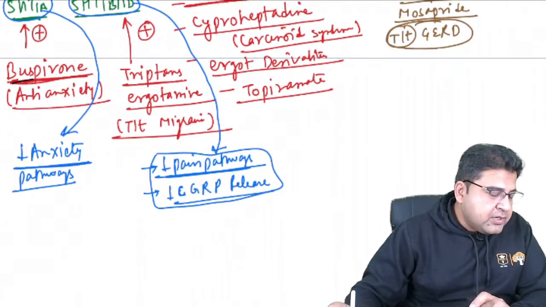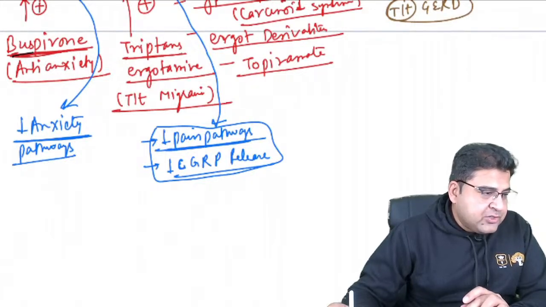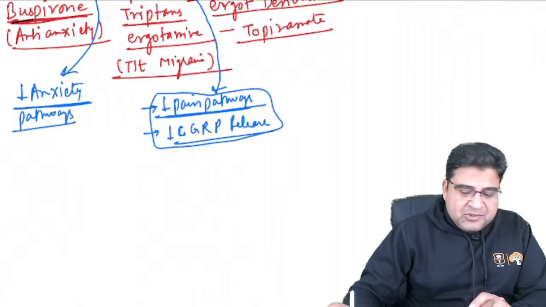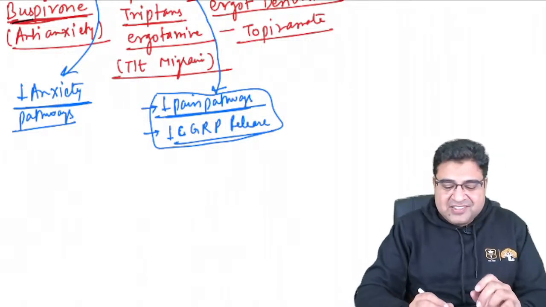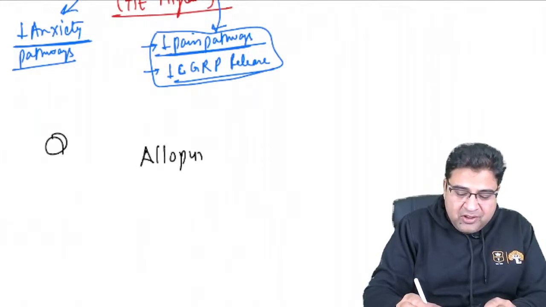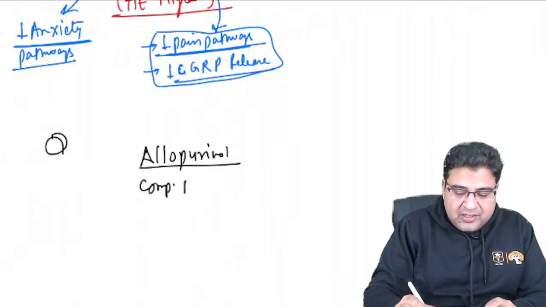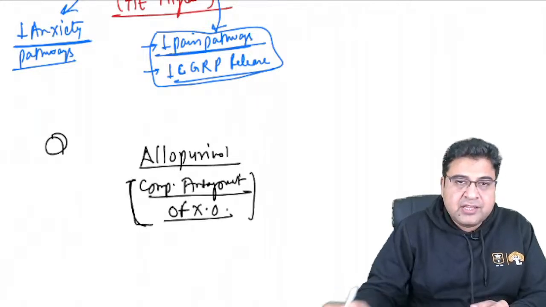Okay, so Dr. Naimur Rehman asks about allopurinol and xanthine oxidase. Do we need to go with competitive or suicidal inhibitor? Dr. Naimur Rehman, this is an all-time controversial question. Now look here. Allopurinol is a medicine. This medicine is a competitive blocker. This is a competitive antagonist of the xanthine oxidase enzyme. First thing, right?